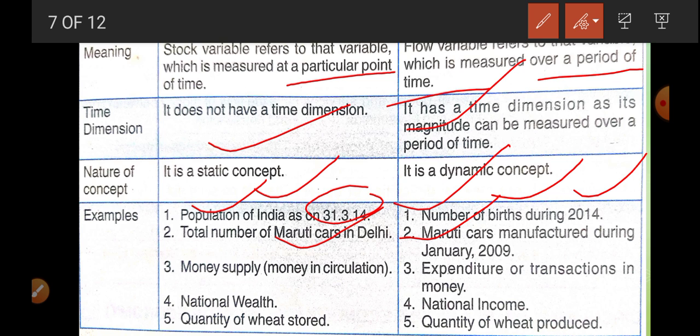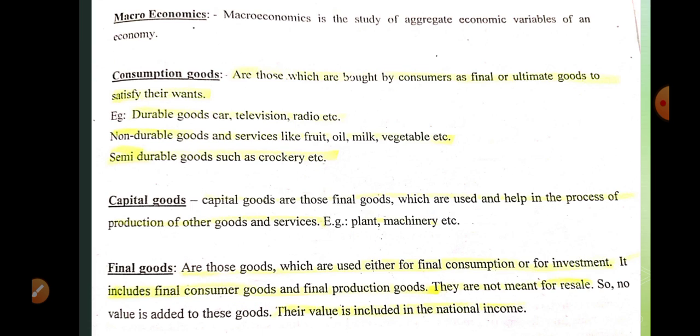Manufacturing, here year is mentioned, so it is flow. Money supply is stock. Expenditure on transaction, it is flow. Wealth is stock. Income is flow. Quantity of wheat stored is fixed, it is stock, but quantity produced is flow, it changes. Now, repetition in very simple language, of the whole chapter.